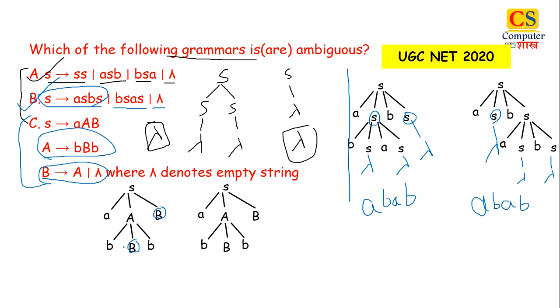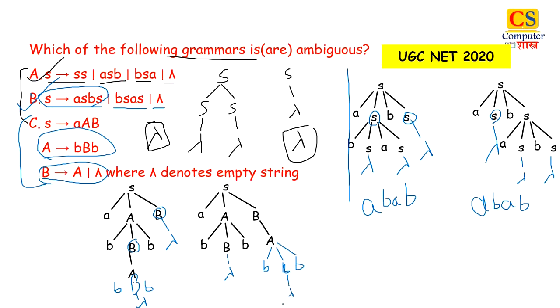So at one point we will put B gives A and at another we will put B gives lambda. So let us see. First we are putting B gives A, right? And in the next B we are putting B gives lambda. And we will reverse this rule in the second derivation tree. So on the first B we are putting lambda and on the second we are putting B gives A. Clear? This might be a bit confusing. Just take out your notebook and pen, try it yourself, and you can easily solve this question. Now for A we have only a single production, BBB, right? And for B we will put lambda. Same we will do here. A gives BBB.